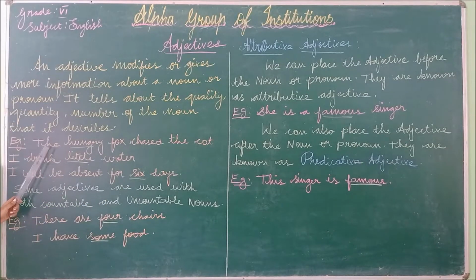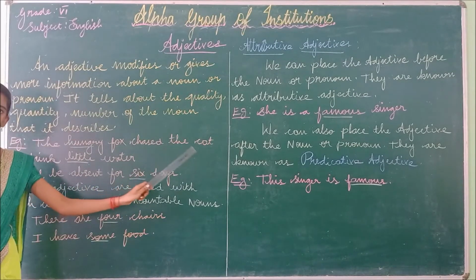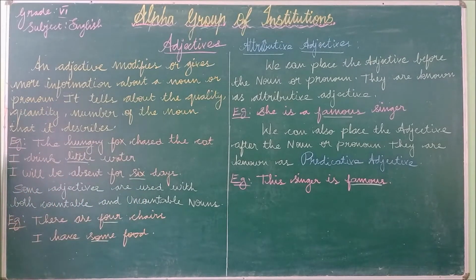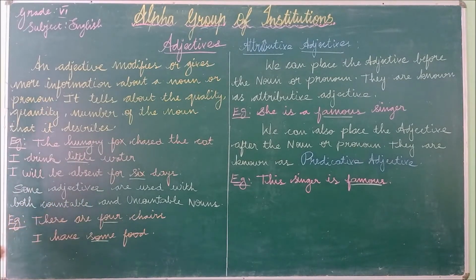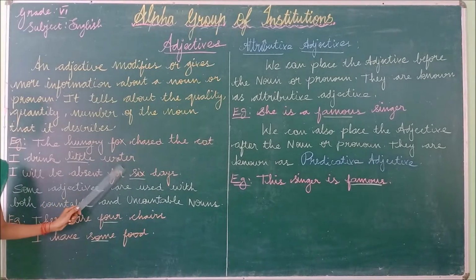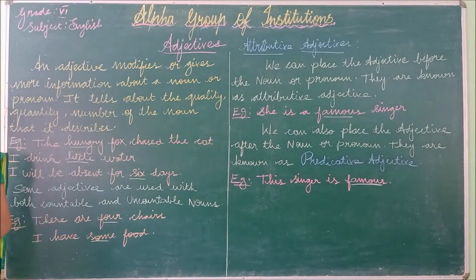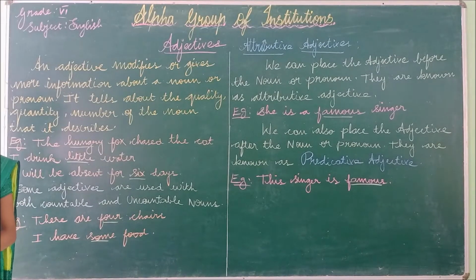Okay, look at the first sentence. The hungry fox chased the cat. So what is the noun in this sentence? Very good. The fox is the noun in this sentence. So hungry is known as the adjective because it gives the information about the fox and it also acts as the modifier. Okay. I drink little water. Water is the noun in this sentence and little is the adjective because it gives information about the water, of how much I have. Whether I have more water or little water.